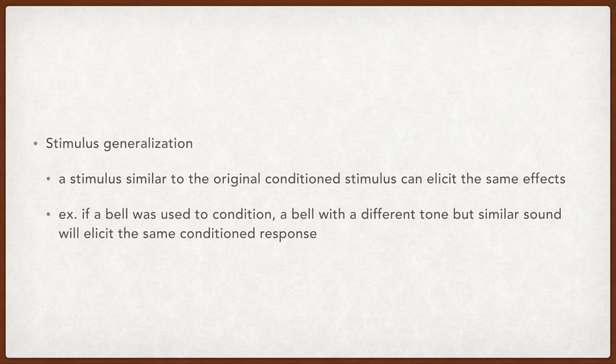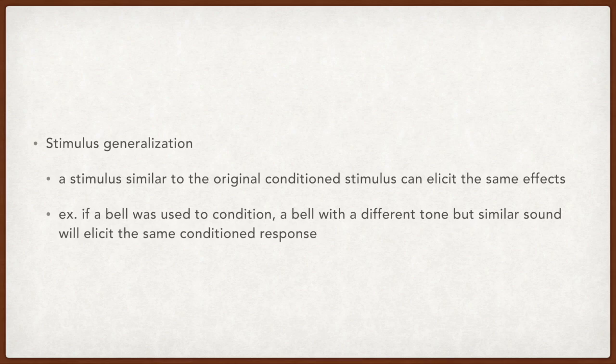We can't talk about this without also talking about stimulus generalization and stimulus discrimination. Stimulus generalization occurs when a stimulus similar to the original conditioned stimulus can elicit the same effects. For example, if a bell was used to condition, a bell with a different tone but similar sound will elicit the same conditioned response. So if we have a high-pitched bell that's used during conditioning, we can use a low-pitched bell and the dog will react in the same way. However, if we use a bell of the same pitch, the dog will still react. So in this case, stimulus generalization means sounds that are similar elicit similar reactions.